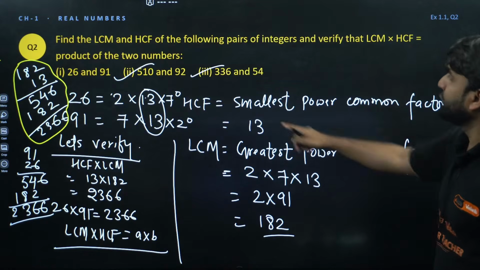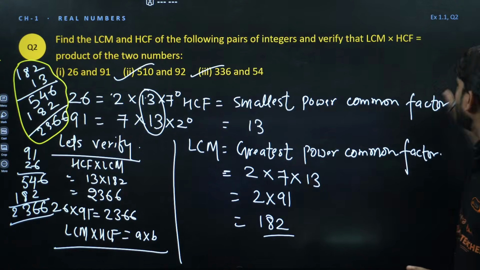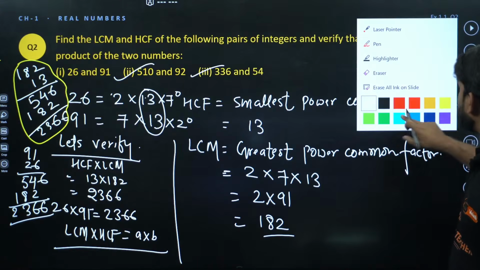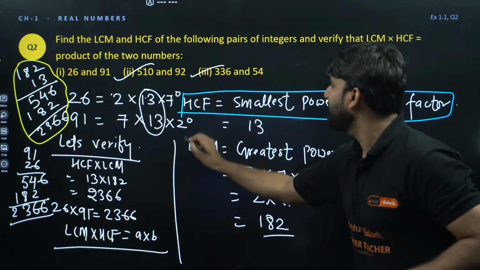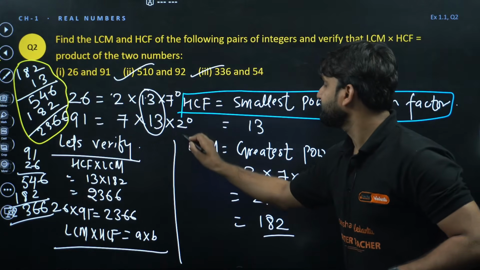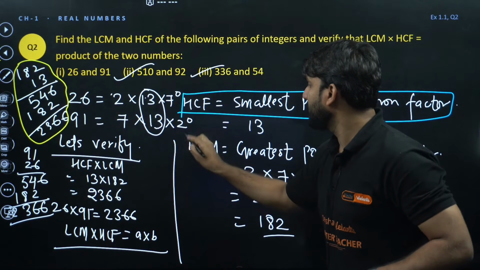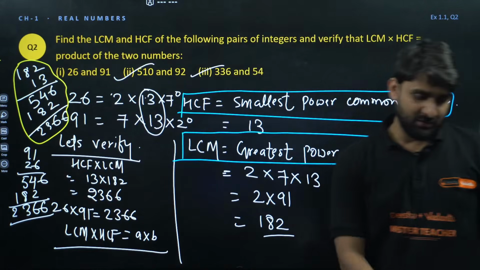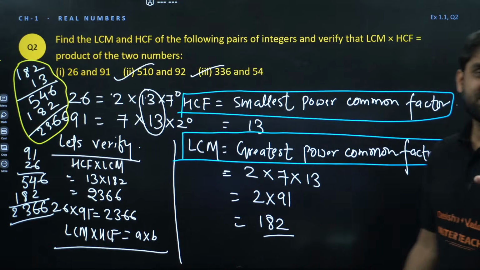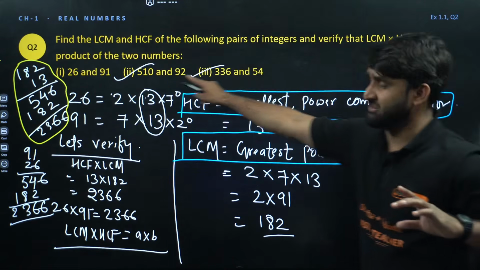So moving ahead. 2 questions I'm giving you guys. I hope you have understood. The most important formula is this. For HCF, always take the smallest power. And for LCM, always take the greatest power. Is it clear to all? Class 10th, is it clear? So 2 questions for your homework.